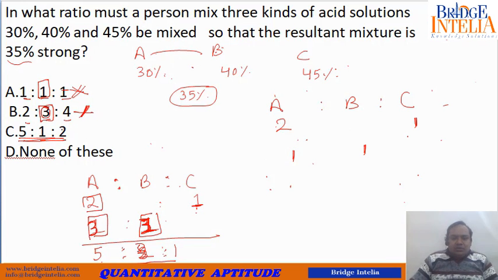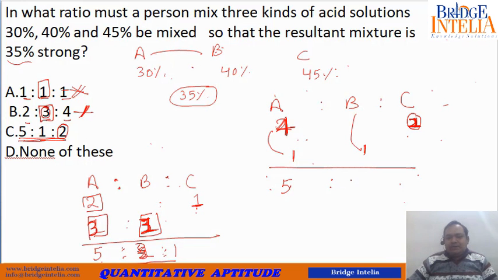So look here. C is equal to 2. C is equal to 2 means you have made this equal to 2. So if this is equal to 2, that means you are multiplying the terms by 2. So if this becomes 2, this should become 4. Now if you add 4 plus 1, 5, B, 1, C, 2. So yes, you can see the third option fits the description.